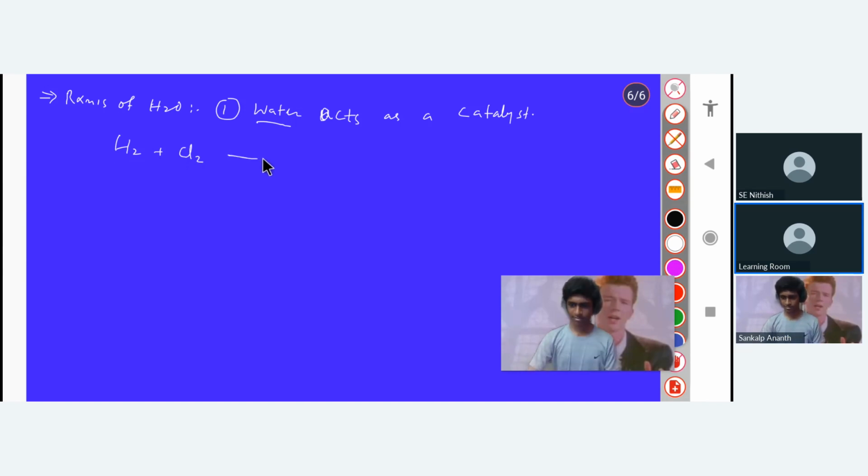Hydrogen reacts with chlorine in presence of water. Water acts here as a catalyst. So what will be the product? It will be 2HCl. So that means water here acts as a catalyst.